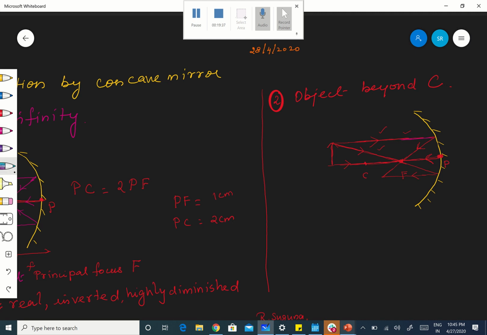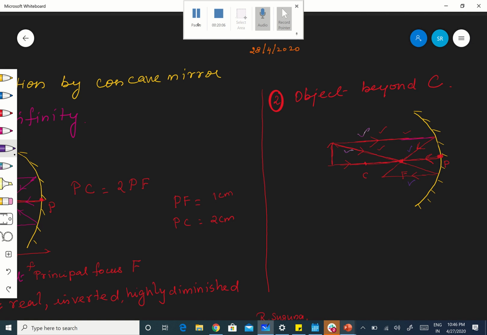Okay, let me use this one. This is the incident ray, and like that, are you following? Like that, this is also the incident ray. Correct? But what is the reflected ray? This is the reflected ray and this is the reflected ray. Are you following? So, see, when the incident ray is parallel, the reflected ray will be passing through the focus.